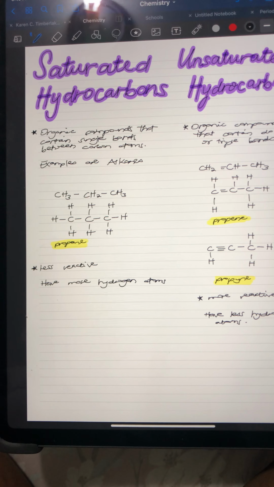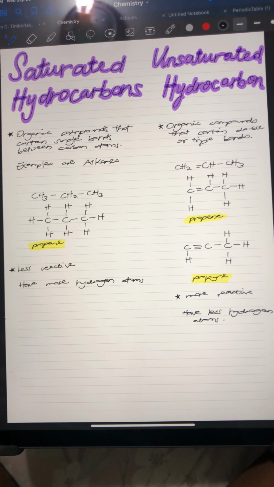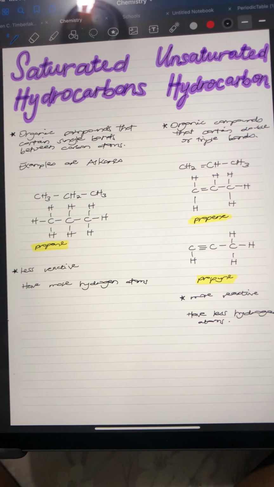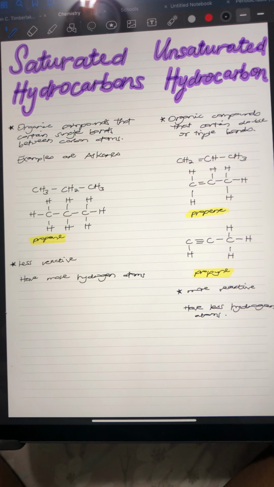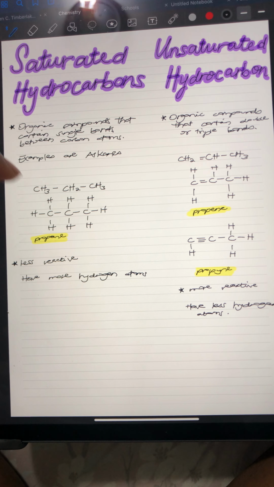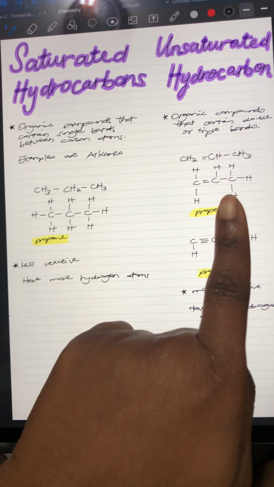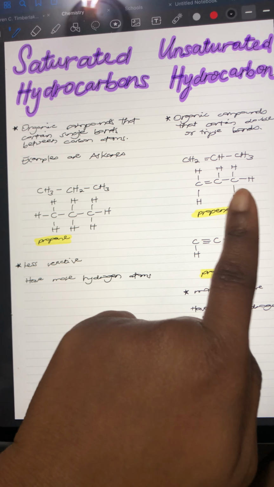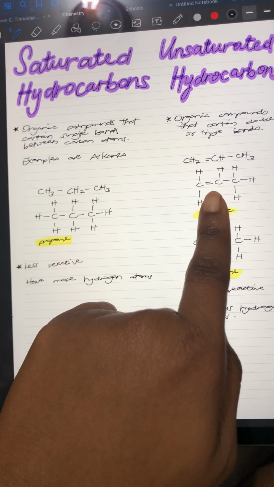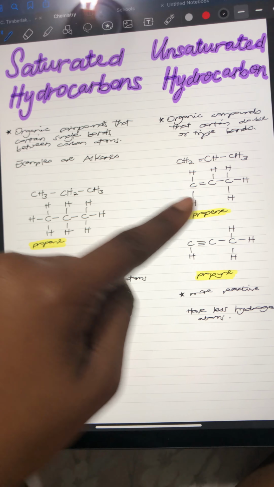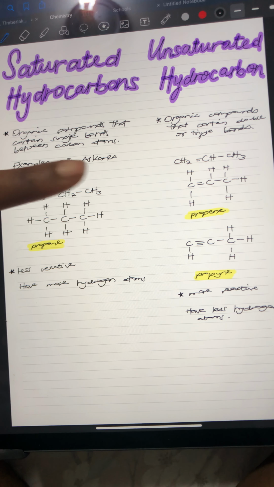So in saturated we have only single bonds, and in unsaturated we have double or triple bonds. So an example would be propene, and as we can see here, there is a single bond between two carbons, but we also have a double bond here, and so that is what will distinguish this from this.